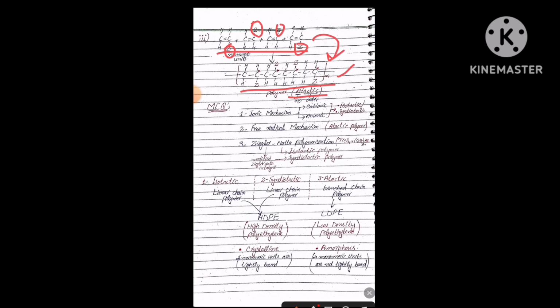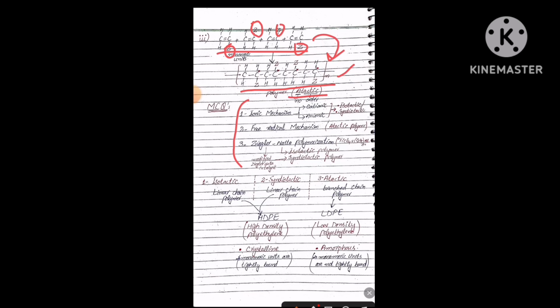So students, due to the arrangement of the functional group in space around the carbon, the properties of the polymer is changed. So this is the overall concept in terms of the polymer and the stereochemistry of polymer. Now, an interesting fact, and it is important from the MCQ perspective: